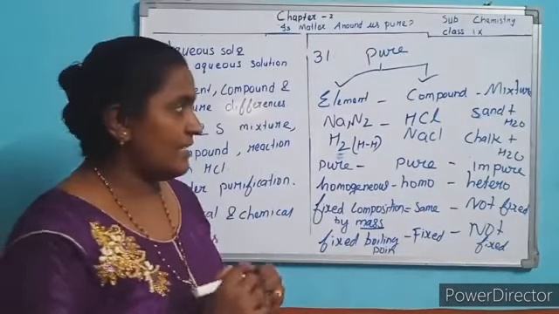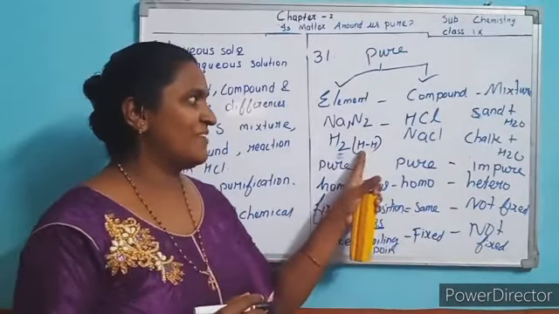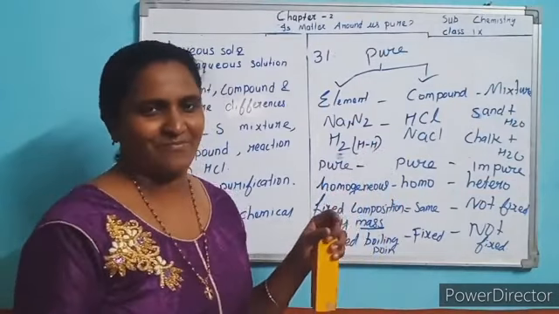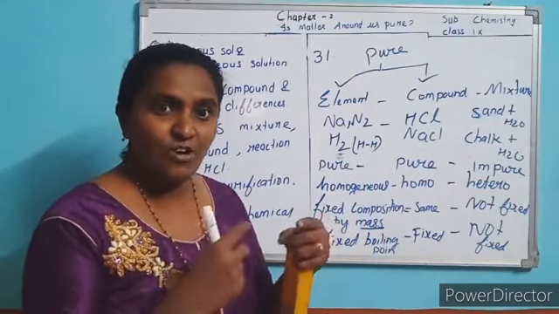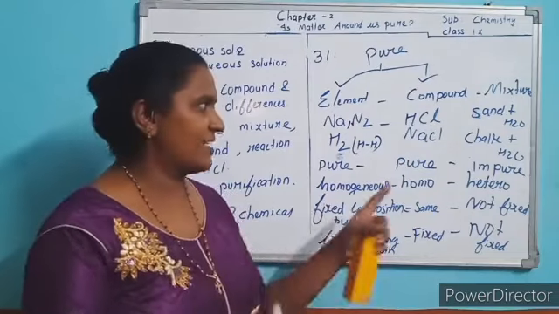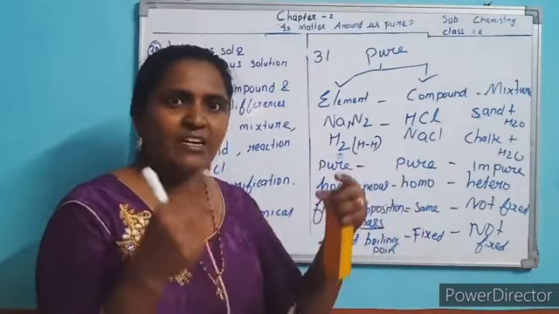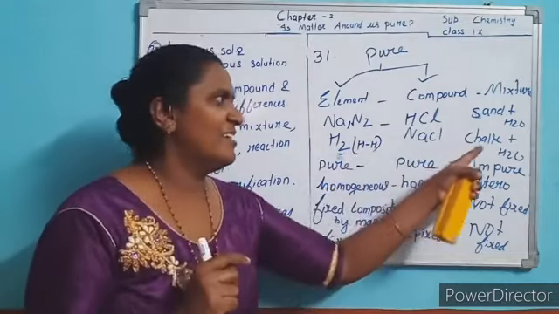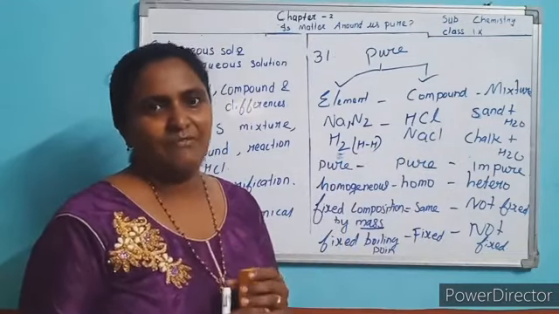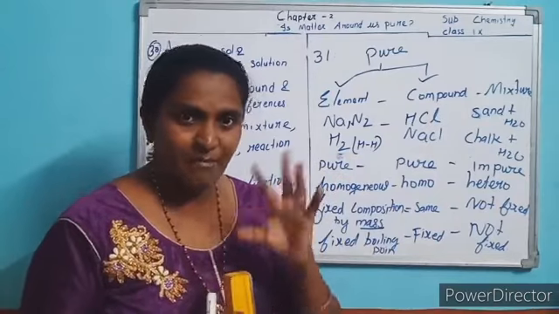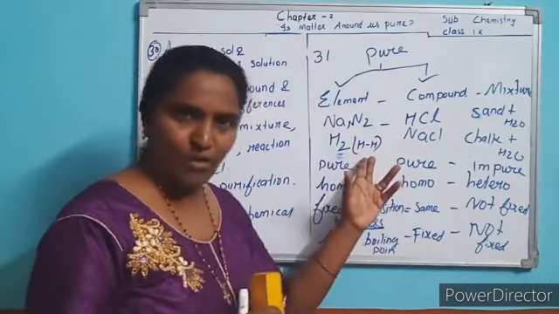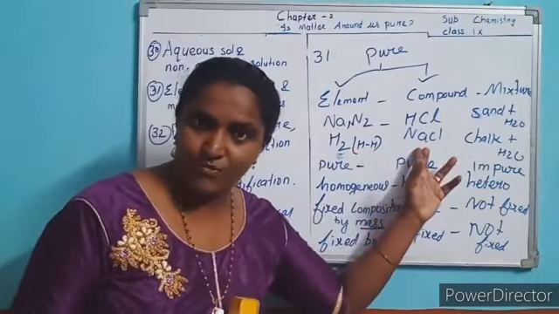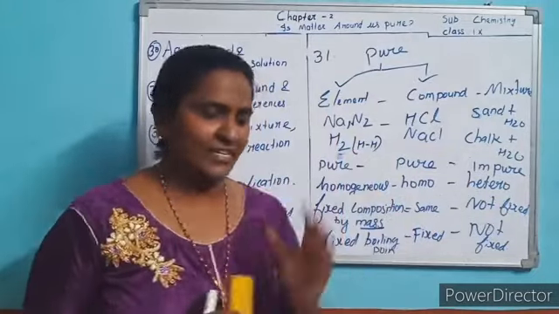It is the bond between 2 atoms that is very strong. Strong force of attraction between the atoms. Here also, between Na and Cl, the force of attraction between the 2 atoms is very strong. Here it is weak. Weak force of attraction between the particles. Here strong force of attraction. Here also strong force of attraction. Here it is weak force of attraction.